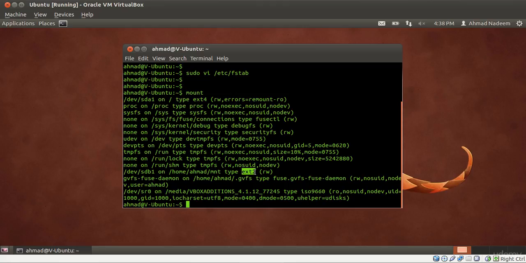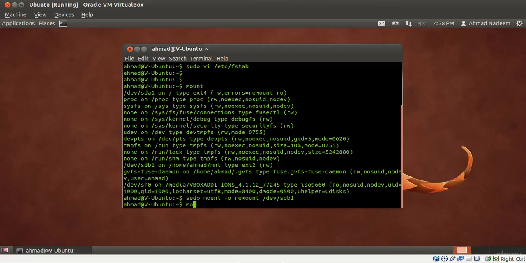The file system type is ext2, and since we have made changes in this fstab file, we need to reread it so that the quota limits get incorporated on the file system. The way to do that is sudo mount -o remount and then the partition, which is /dev/sdb1.